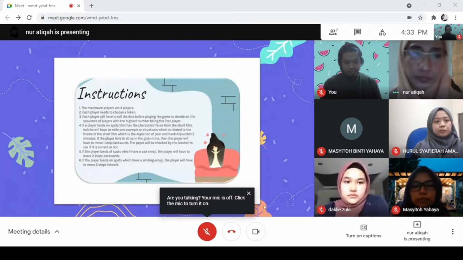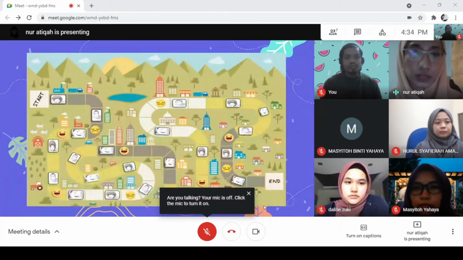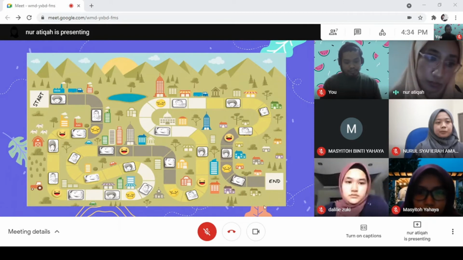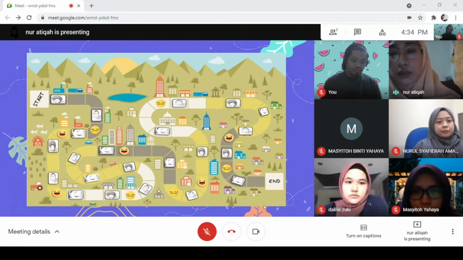Basically, whenever a student lands on any pictures of the characters, they have to write a short sentence of examples or situations which fit the theme of the short film, which is the depiction of pain and hardships, in order to move steps forward.